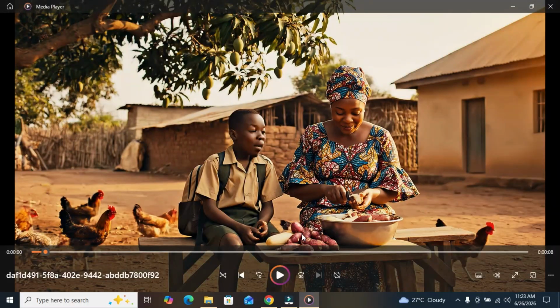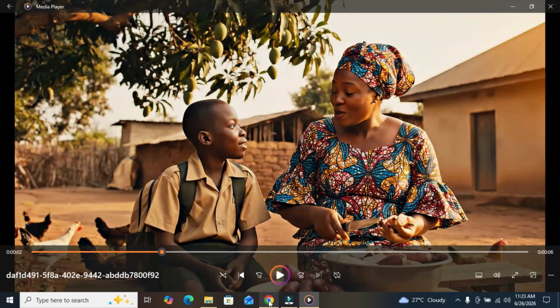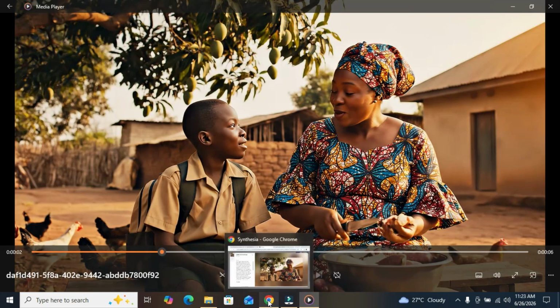Oh, that is just it. So that is it. That is how to use Synthesia AI to create your content. If you want to tell a story, whatever style you want to tell the story in, just have your prompt, or you first generate an image, then tell the story.